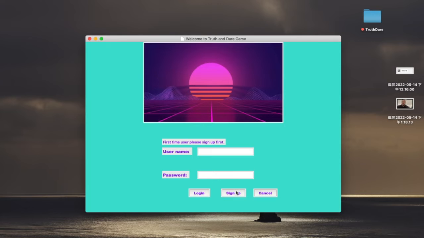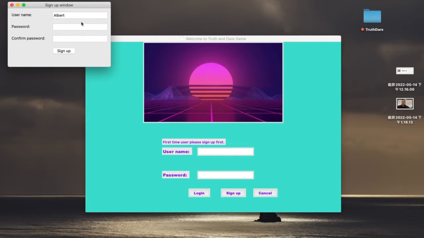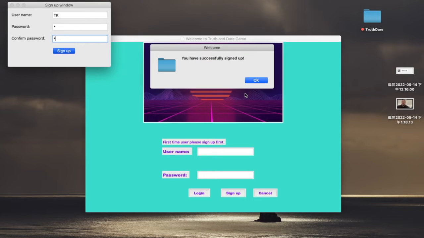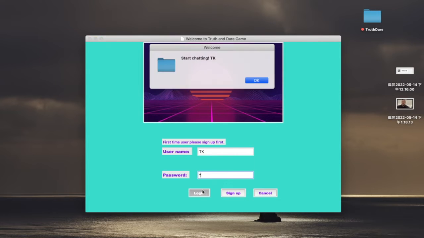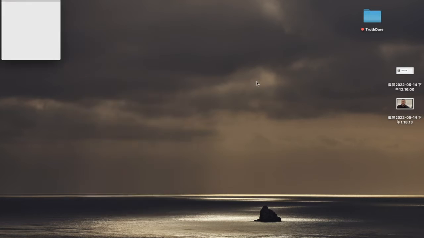So if you click the sign up button and input your username, for instance Tengkai, and your password is 1, and after confirming your password, click the sign up button, then you will be notified that you have successfully signed up. And if you put in the username that you signed up with before and click the login button, you will be notified that you have been successfully moved to our system.